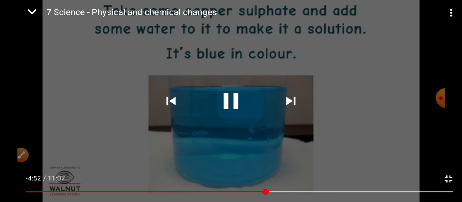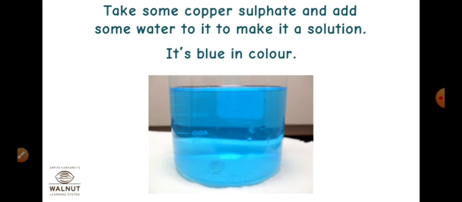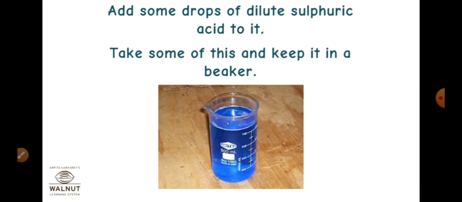Okay. Now see another activity. Take some copper sulfate and add some water to it to make a solution. It will appear blue in color. Okay, what we have done is just take a copper sulfate solution in a beaker and dilute it with water. Now what we have to do is add some drops of dilute sulfuric acid to it.